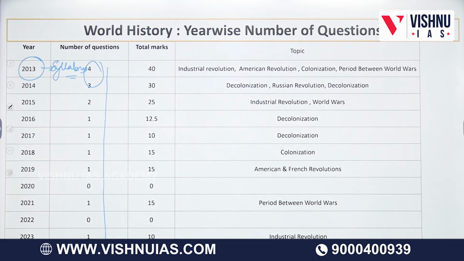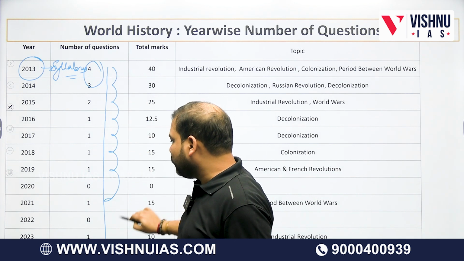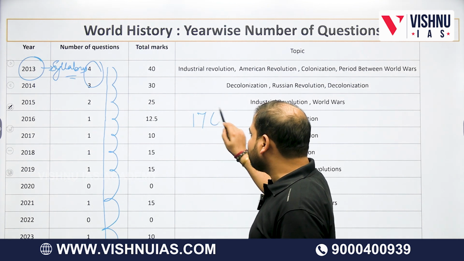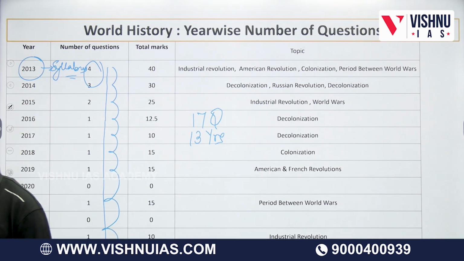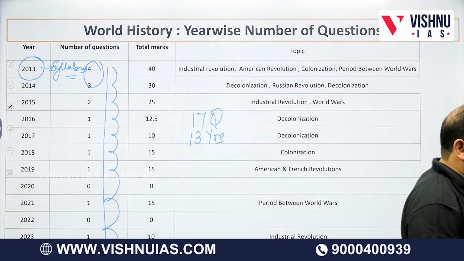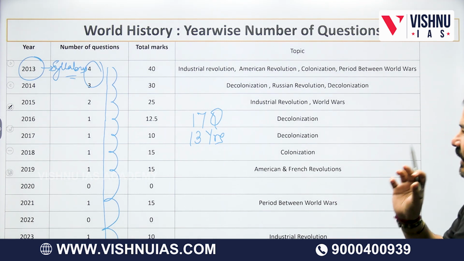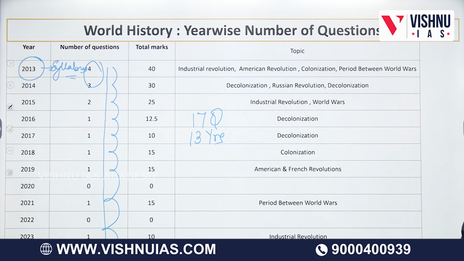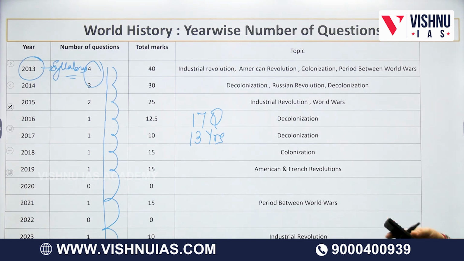13 years. How many questions? 7, 9, 10, 11, 12, 13, 14, 15, 17. 17 questions in 13 years. And that also, give me some time. I'll show you these 17 questions are also not entirely world history questions. I'll show that to you. But one thing I understood based on the last 13 years is that UPSC has been neglecting world history. For one question, we wrote so many topics. And now we see in the last 17 questions, what are the topics?